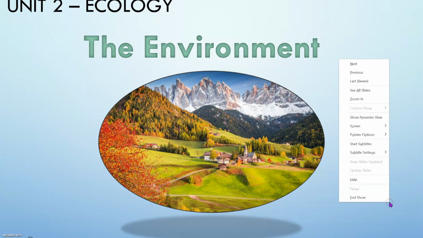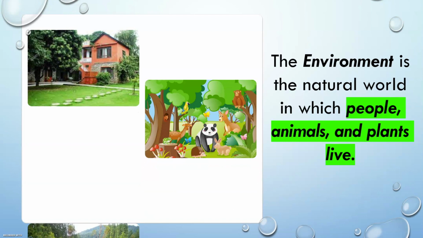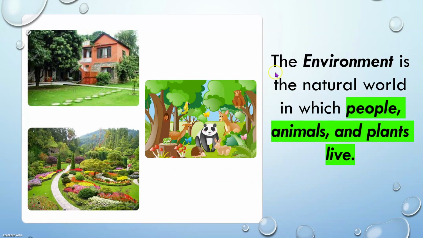Everybody, get your books, open it on page 17, Unit 2 Ecology, entitled The Environment. Okay, so if you are there, then let's begin. In the first paragraph in your book, it says, the environment is the natural world in which people, animals, and plants live. Okay, repeat after me. Environment. Very good. Repeat after me again. People, animals, and plants live.